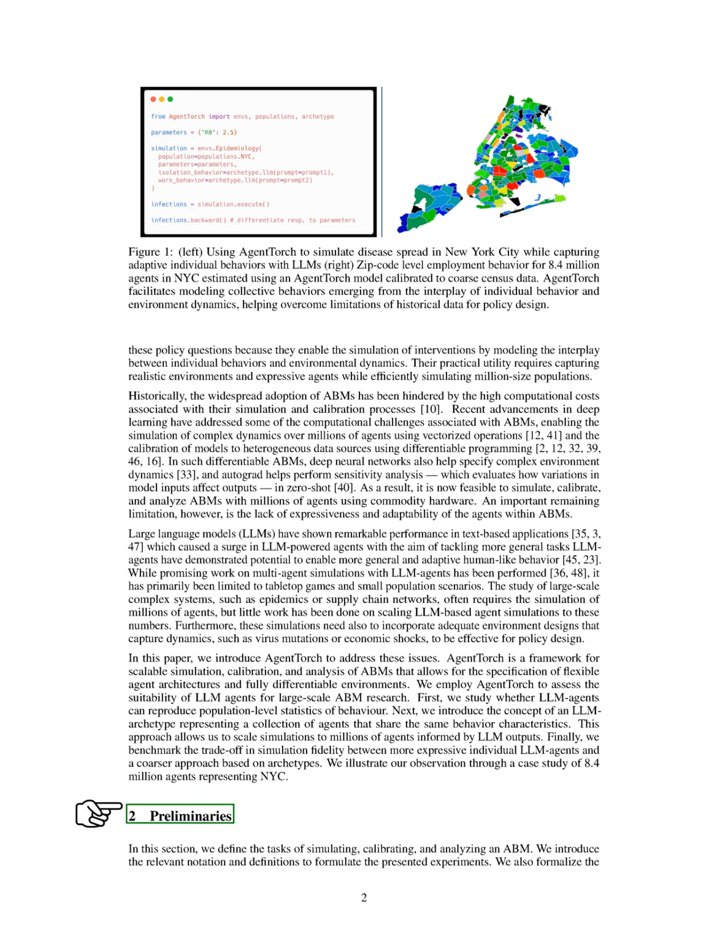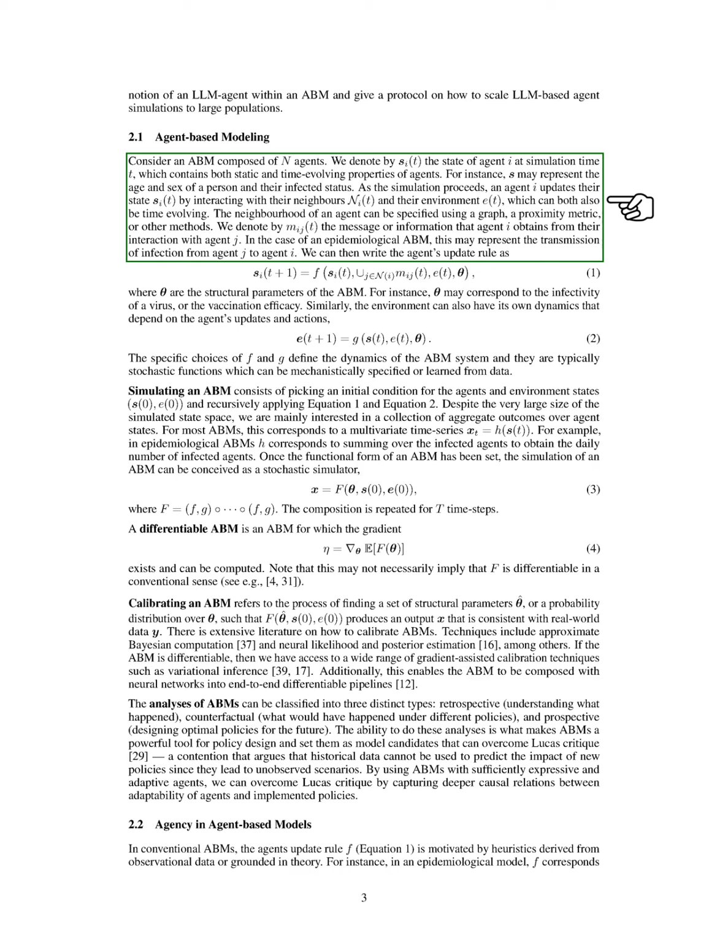Preliminaries. In this section, we define the tasks involved in simulating, calibrating, and analyzing an agent-based model, ABM. We introduce the necessary notation and definitions to set up our experiments. We also clarify the concept of an LLM agent within an ABM and outline a method for scaling LLM-based agent simulations to larger populations. When we consider an ABM with a number of agents, we represent the state of each agent at a given time as a collection of properties that can change over time. For example, this state might include an agent's age, gender, and health status.